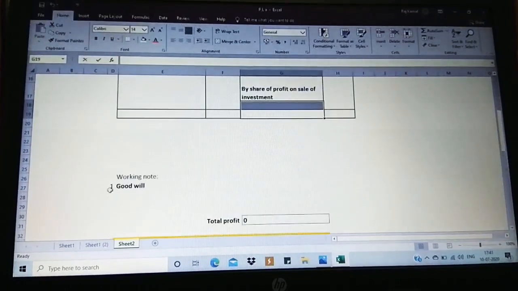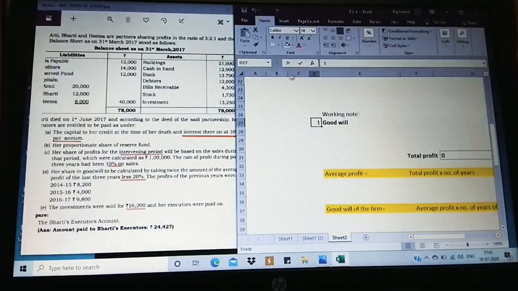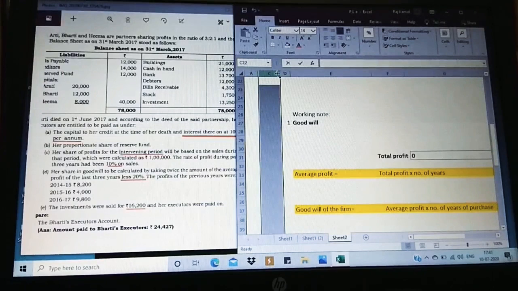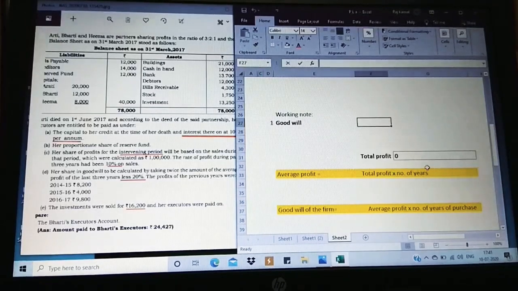First, calculation. Here we are going to go for the goodwill. So it's easy for us to do. Let me just follow the step of goodwill. You can take anything, but you have to just mention which working note we are going to do.